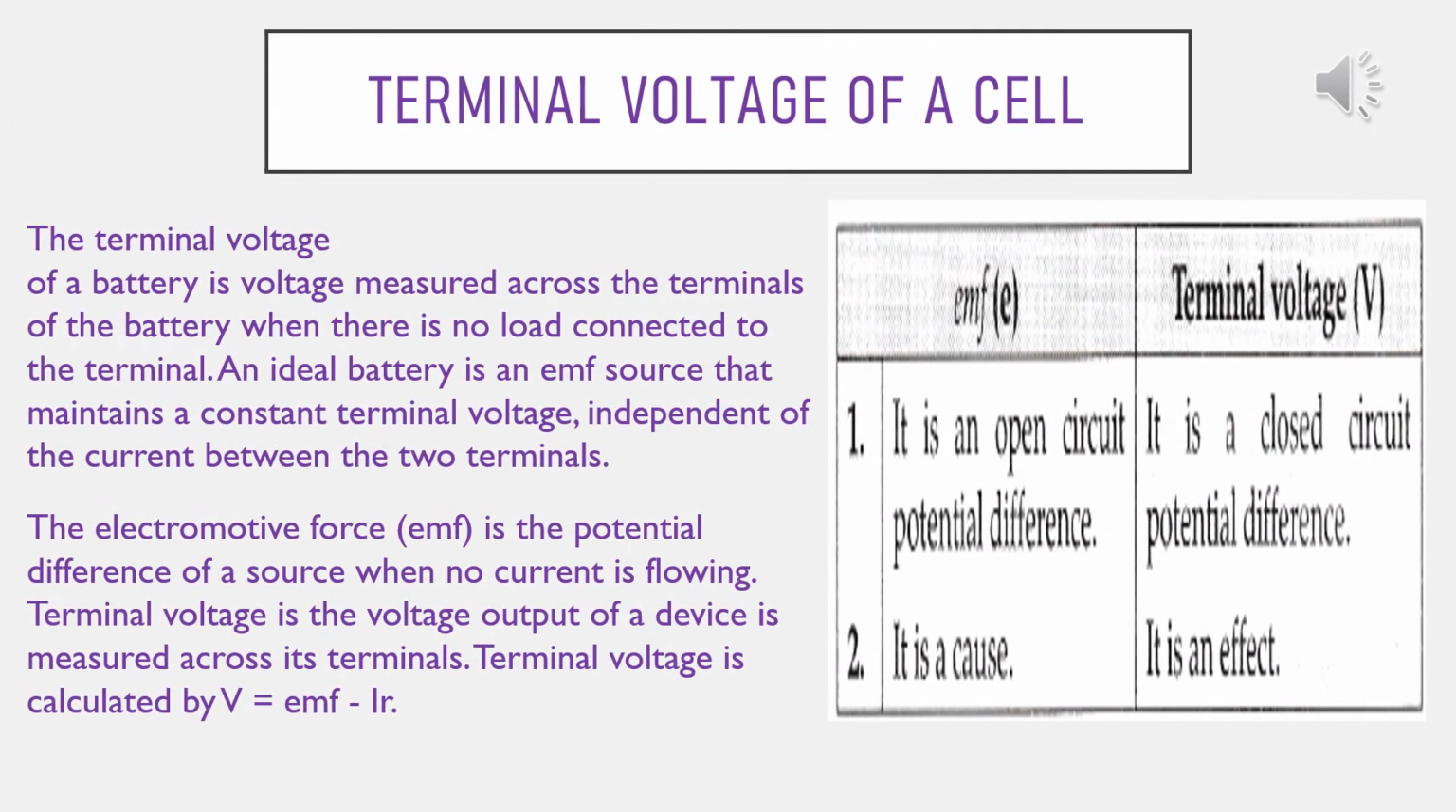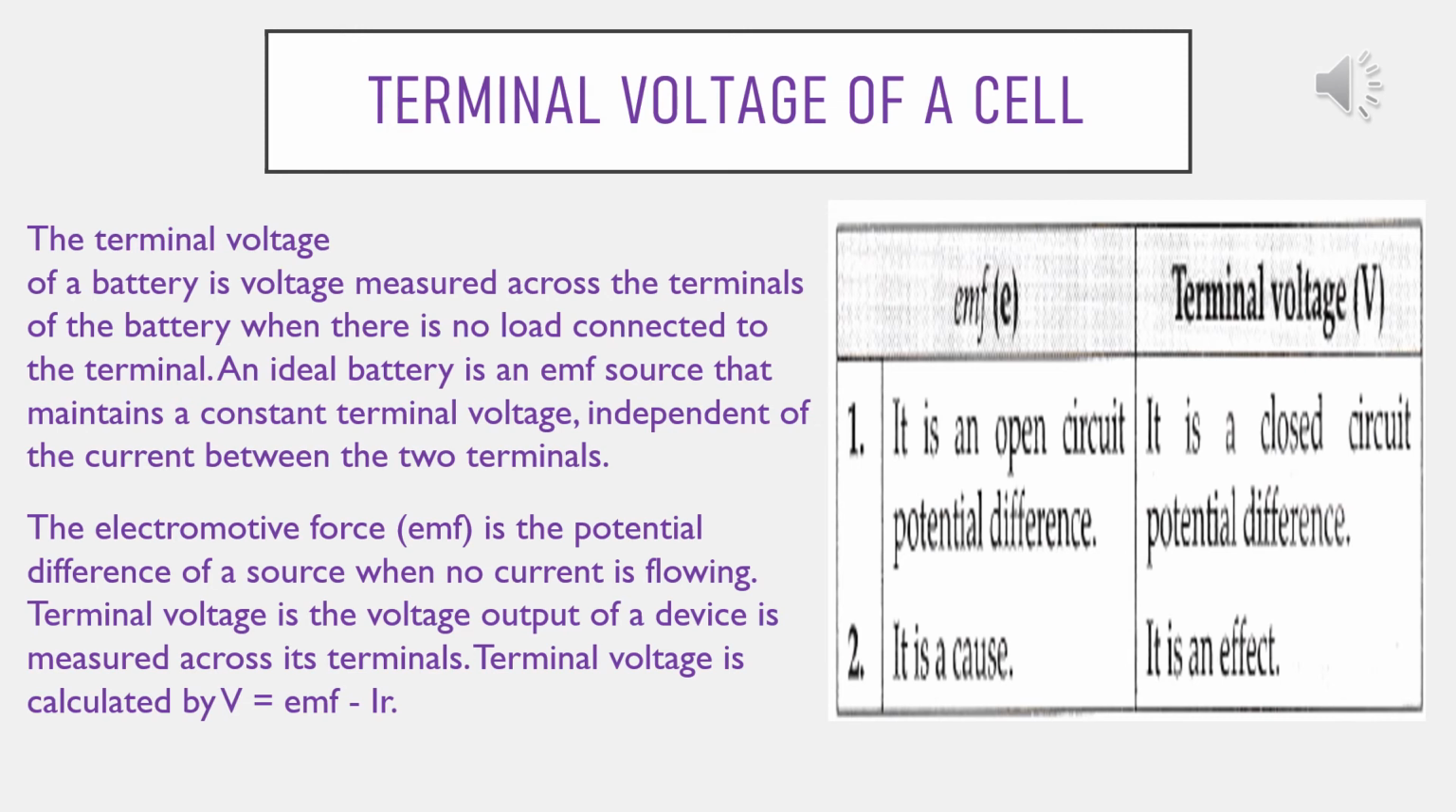Now another interesting thing of this chapter, that is terminal voltage of a cell. The terminal voltage of a battery is the voltage measured across the terminals of the battery when there is no load connected to the terminal. An ideal battery is an EMF source that maintains a constant terminal voltage independent of the current between the two terminals.